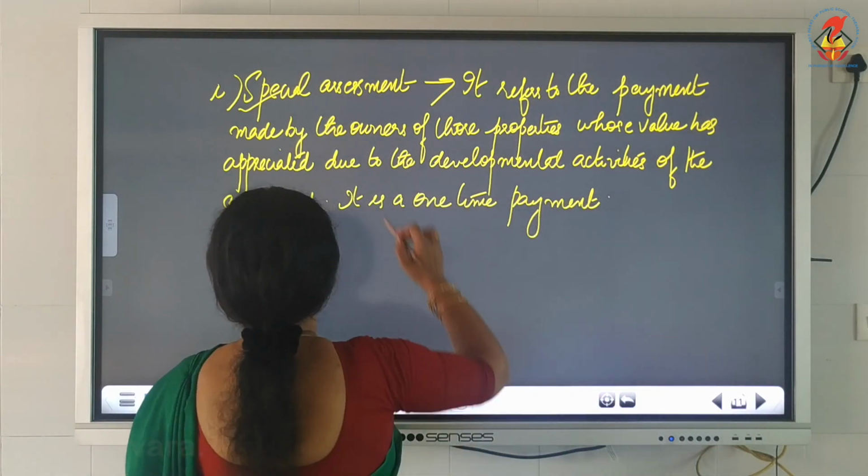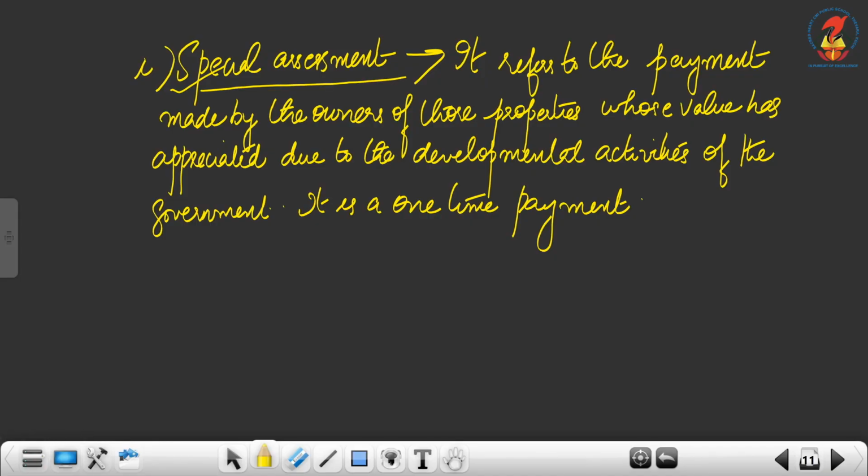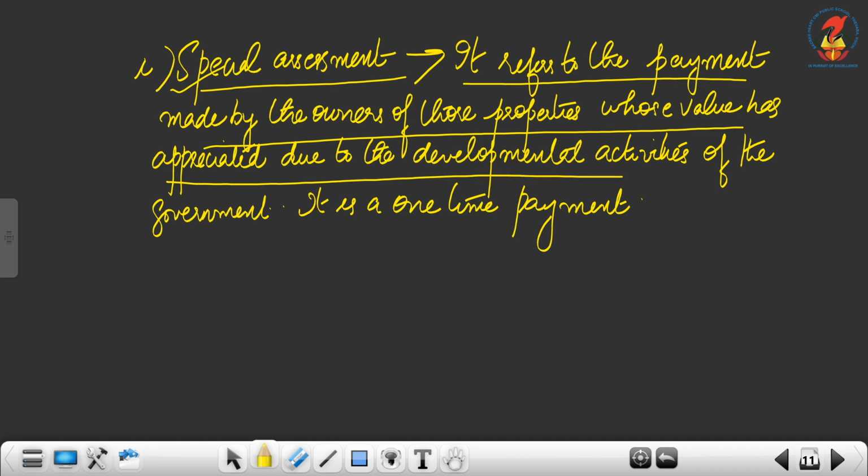Then comes the next one, special assessment. It refers to the payment made by the owners of those properties whose value has appreciated due to the developmental activities of the government. It is a one-time payment.